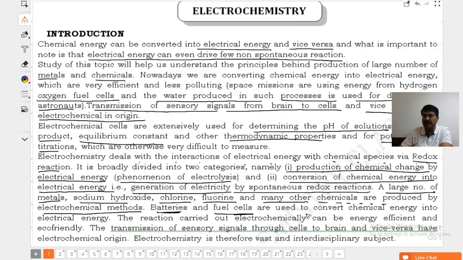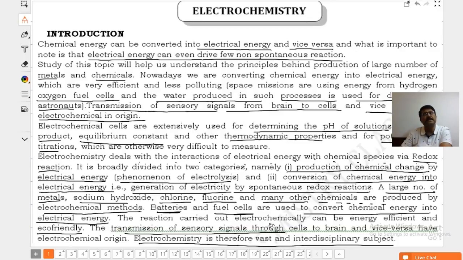Batteries and fuel cells are used to convert chemical energy into electrical energy. The reaction carried out electrochemically can be energy efficient and eco-friendly, right? The transmission of sensory signals also happens electrochemically, therefore electrochemistry is going to be a vast and interdisciplinary subject.